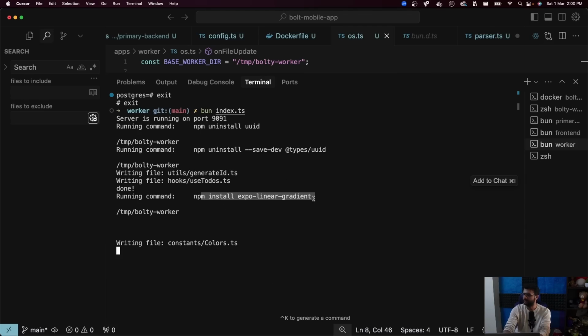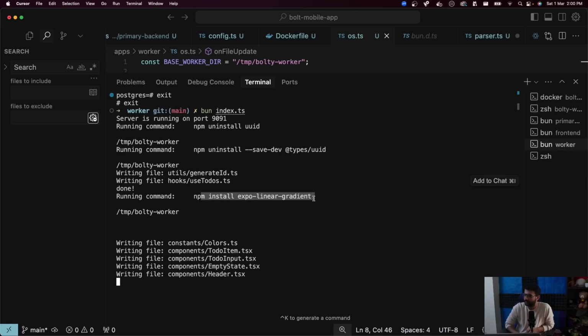It added this gradient dependency, probably because it's a pretty library. It's adding a color.ts file with a bunch of pretty colors. It updated a few components, a lot of them actually.